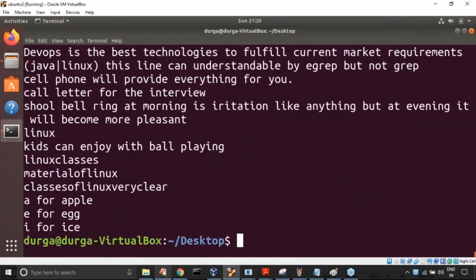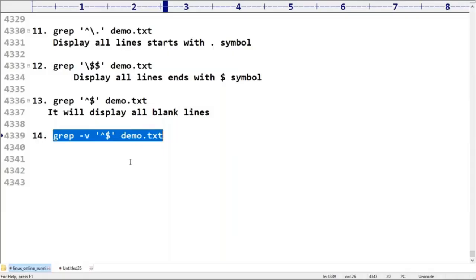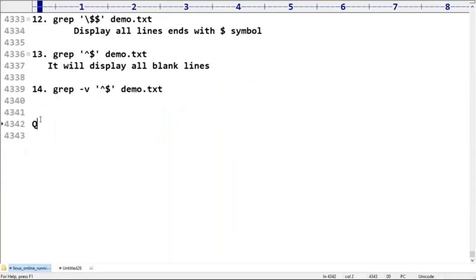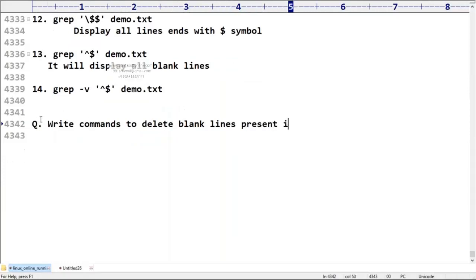Please make sure, clear, right? Now my question is, write commands to delete blank lines present in the given file.